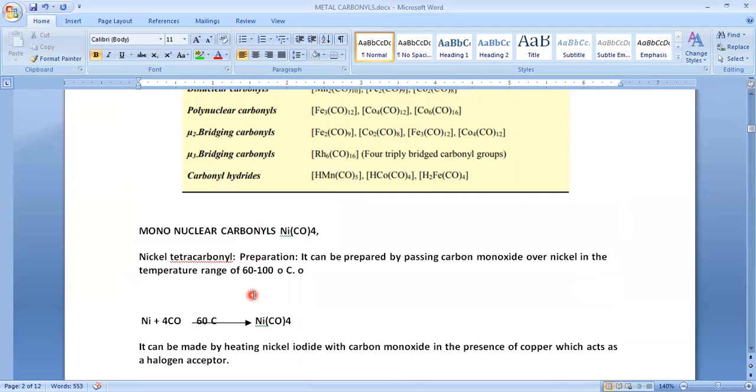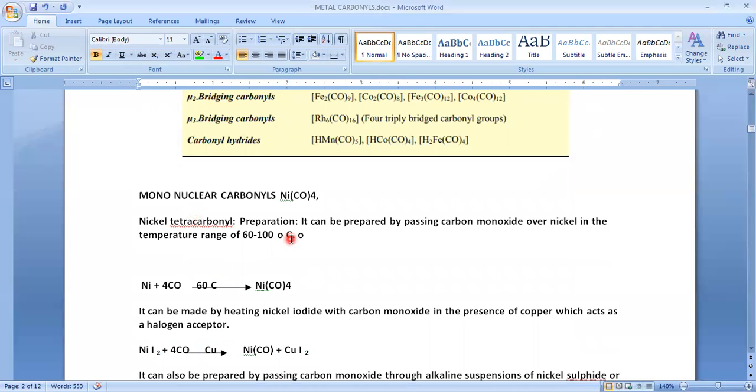Okay, let's see the preparation and properties of mononuclear carbonyl compounds. Among the mononuclear carbonyls, we have three monometallic carbonyls: one is nickel carbonyl, the second one is iron carbonyl, and the third one is chromium carbonyl. Let's see the preparation first. Generally we can prepare these metal carbonyls by two methods: one is the direct method, and the second one is reductive carbonylation.